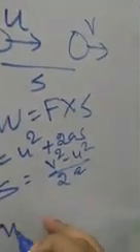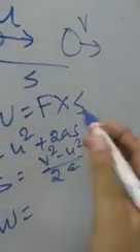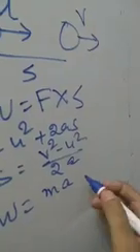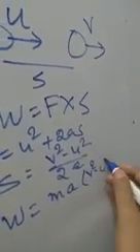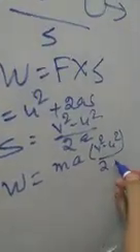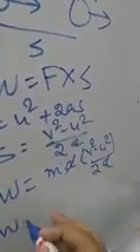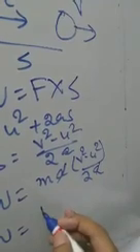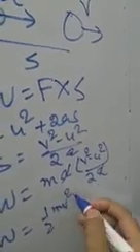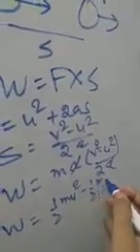Then work is equal to F into S. Now F here, if the acceleration is a, F will be ma, and S will be equal to (v square minus u square) by 2a. The method is the same as we had. So work is equal to half mv square minus half mu square.